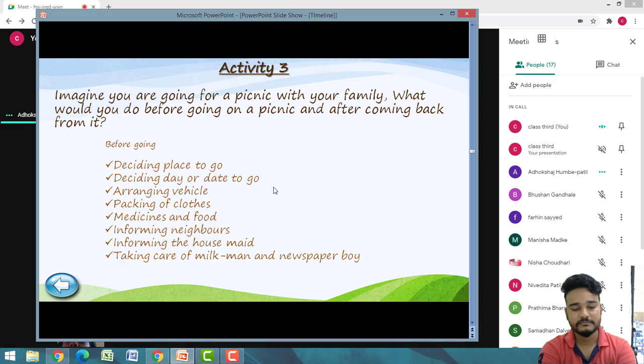I will pack my lunch and dinner. यस. और I will say to the maid that I am going to a picnic, ओके. And I will tell to the milkman. हाँ ना.